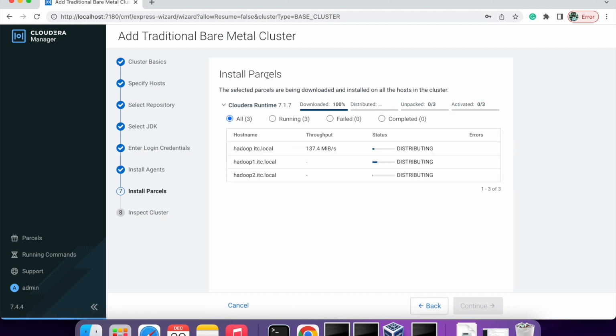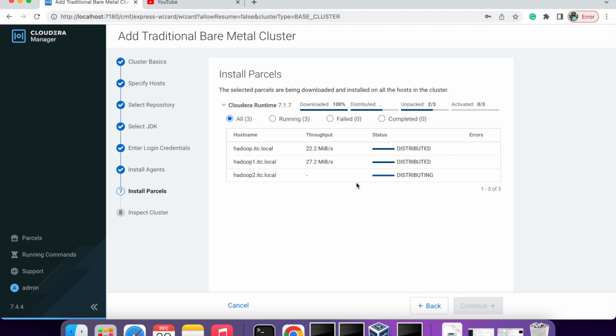So now distribution started in all three nodes. One got distributed and it's unpacking. One is still distributing. Two of them are distributed and one is remaining. I think now it's distributed and now it's unpacking.